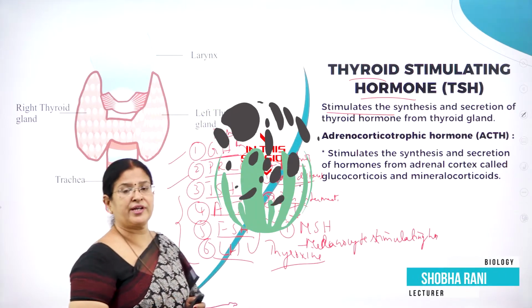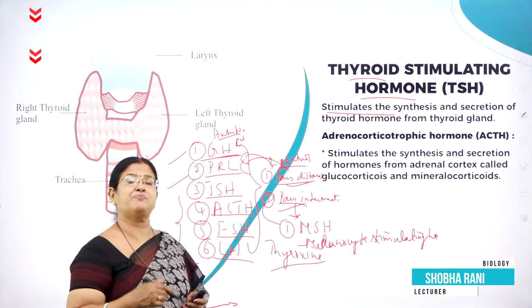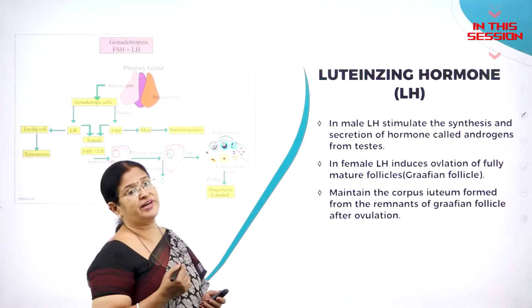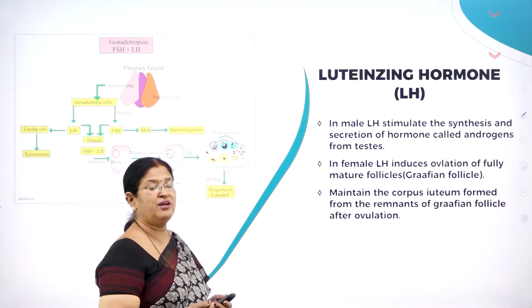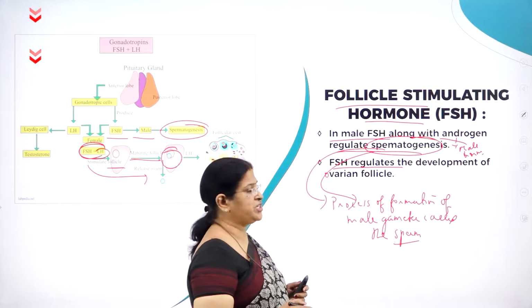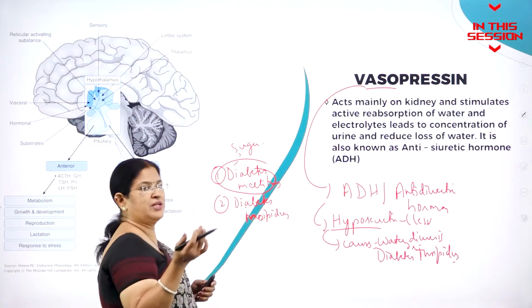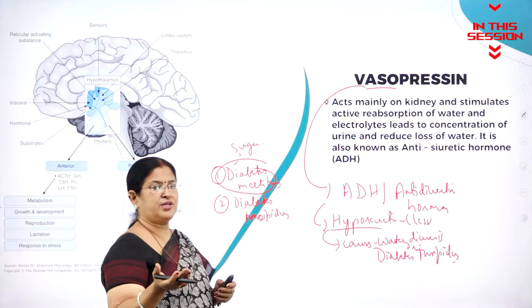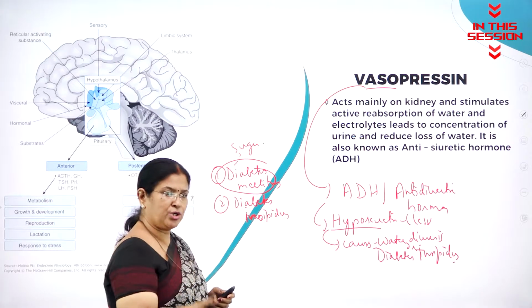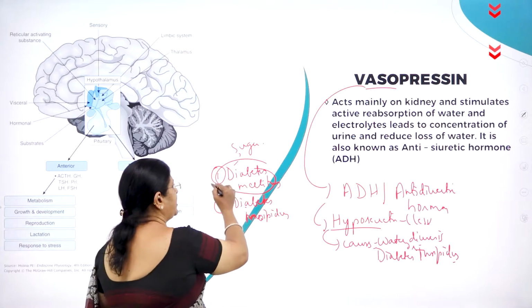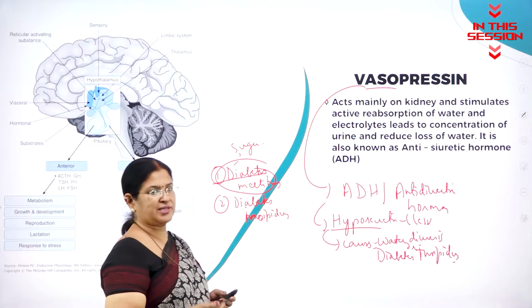Thyroid itself is an endocrine gland. As I said, pituitary is called the master gland. LH has a great role to play both in males and females. Process of formation of the male gamete called the sperm. When the glucose level is not controlled and insulin is not produced in sufficient quantity to control the glucose level in blood, it is called diabetes mellitus.